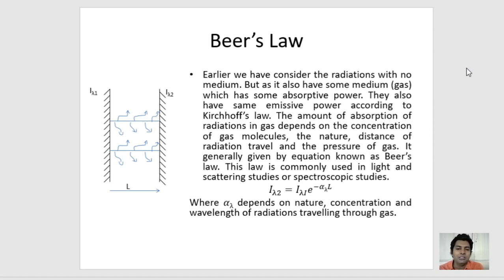Here the two surfaces have different alpha lambda 1 and alpha lambda 2. The distance between the two surfaces is L, and once the radiation is received by each surface from the other, there is some gas present in between, and that gas absorbs the radiation depending on its nature, pressure of the gas, and likewise.